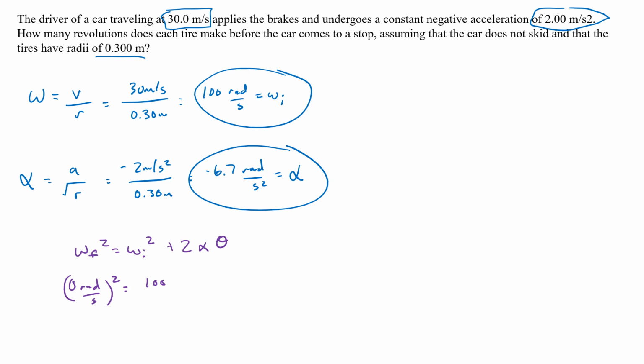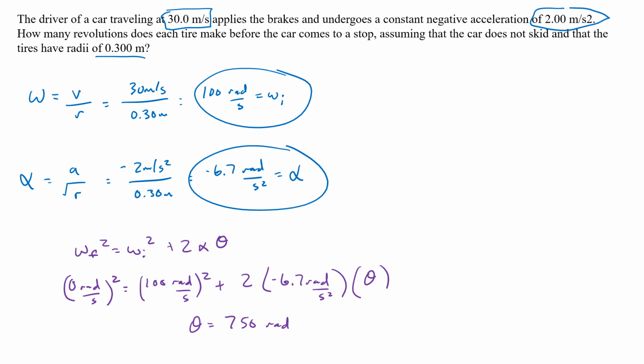I now know I started at 100 radians per second. I'm slowing down at a rate of 6.7 radians per second squared, and I'm looking for theta. So when I calculate that out, theta is 750 radians of angle that is being moved through.